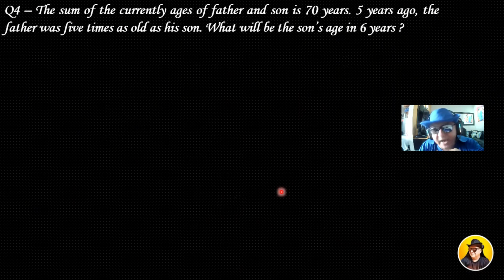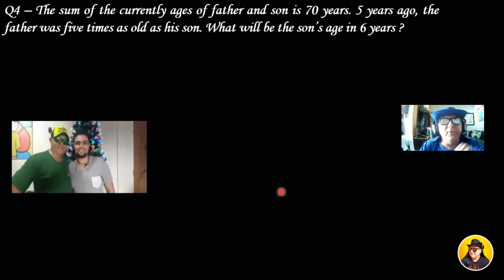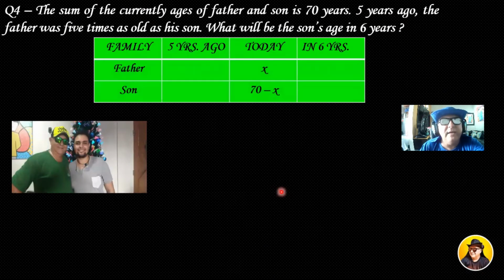So let's go to question number 4. We have 5 questions. Question number 4: the sum of the current ages of father and son is 70 years. 5 years ago, the father was 5 times as old as his son. What will be the son's age in 6 years? An illustrative picture. By the way, this is me and this is my son. Let's check the family, father and son: 5 years ago, today, and in 6 years. This question is very interesting because it involves present, past, and future.